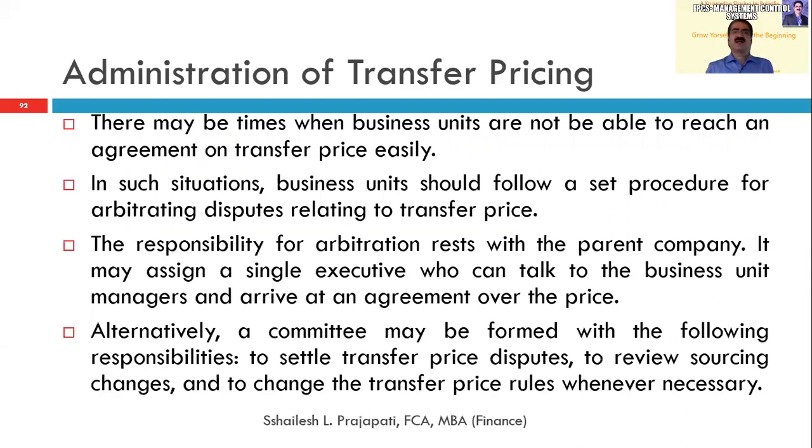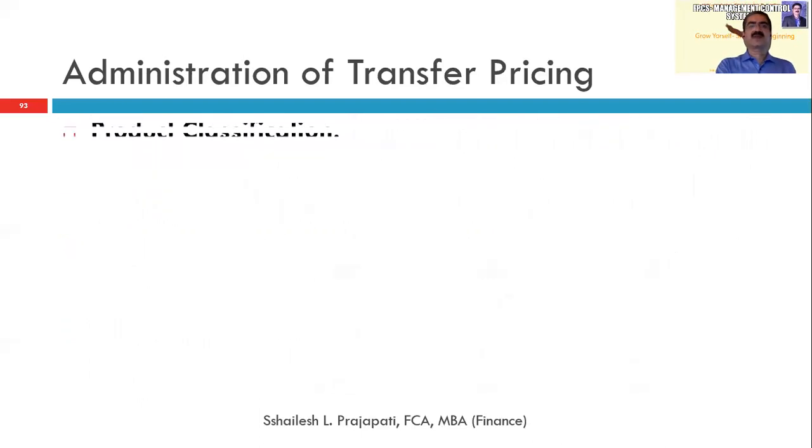Third, there may be a time when business units are not able to reach an agreement on the transfer price easily. In such a situation, business units should follow a set of procedures for arbitration of disputes relating to transfer price. The responsibility for arbitration rests with the parent company. Alternatively, a committee can be formed to resolve these particular issues.